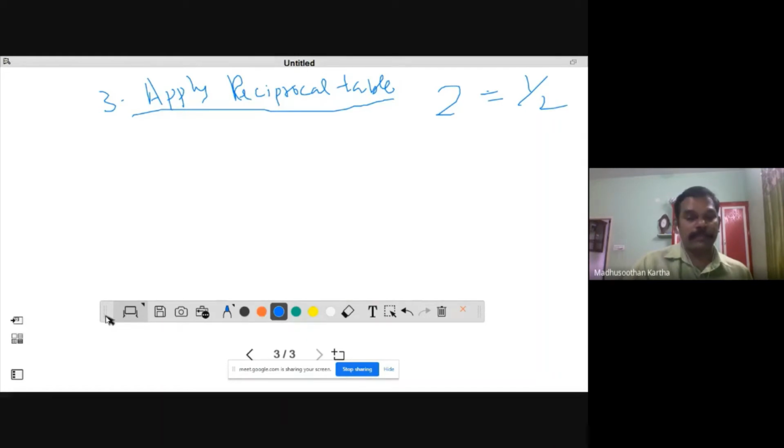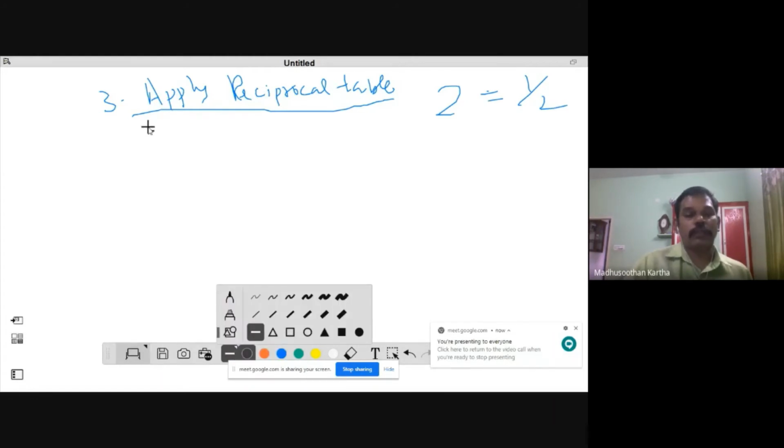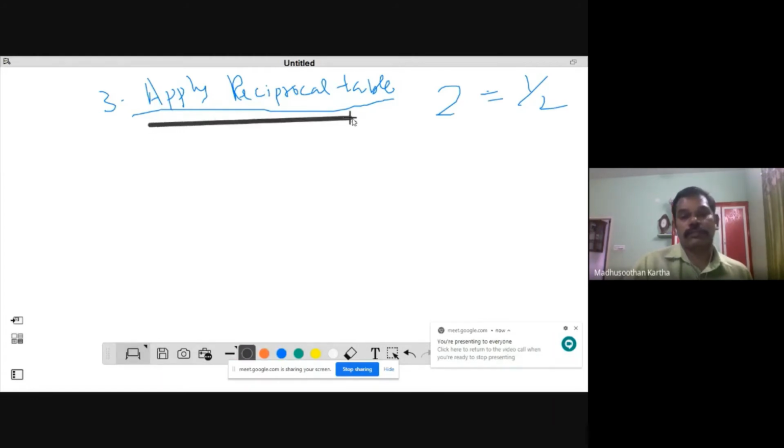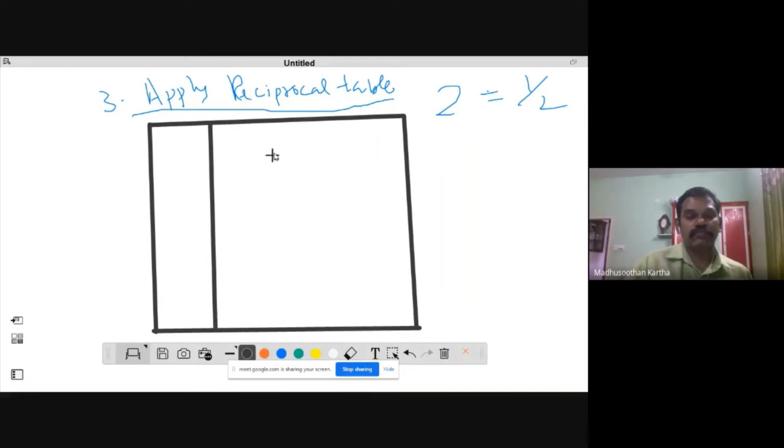You can make a table. That means there are 4 columns. Column number 1, column number 2, column number 3, column number 4.